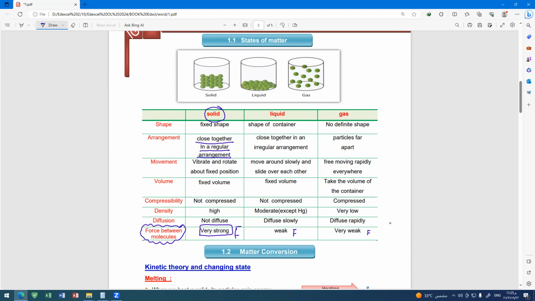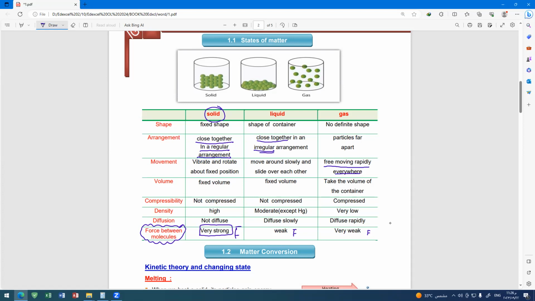In the liquid state, close together in an irregular arrangement, randomly distributed. What about in the gas state? They move freely and rapidly everywhere because the forces are approximately equal to zero. There are no forces to hold them together.